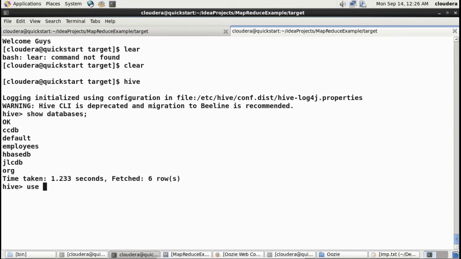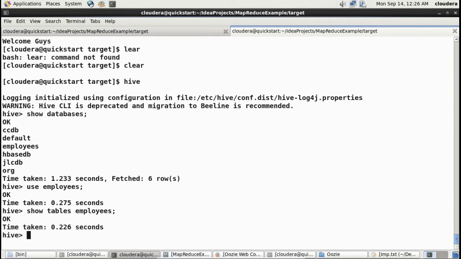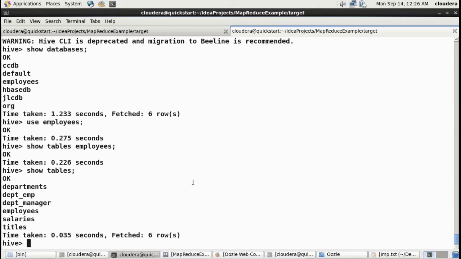If you want to utilize a particular database, let's say we want to see what are the tables inside employees. So, show tables, and now it will give you all of the tables under the employees database.